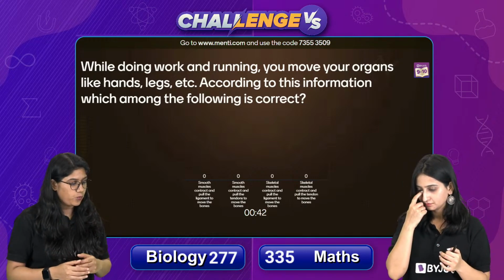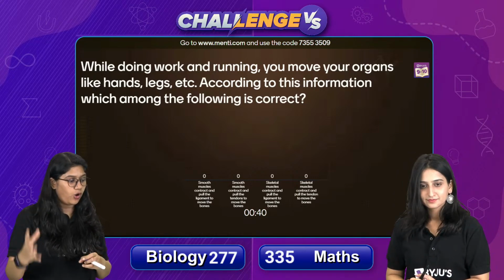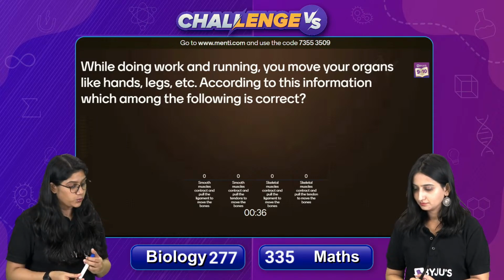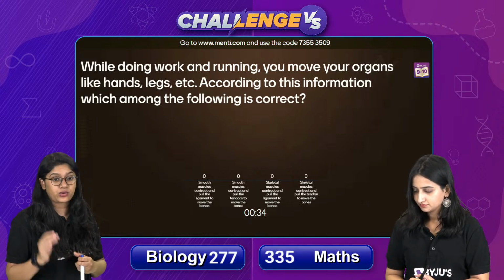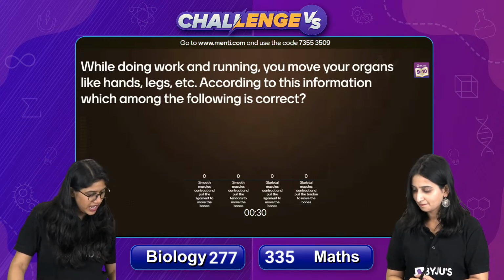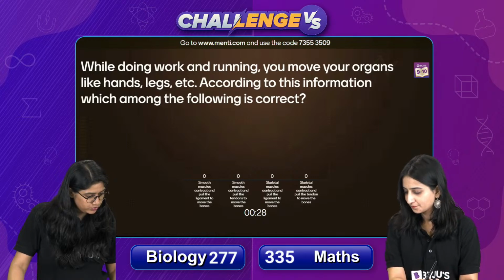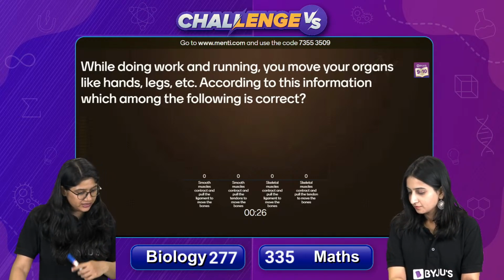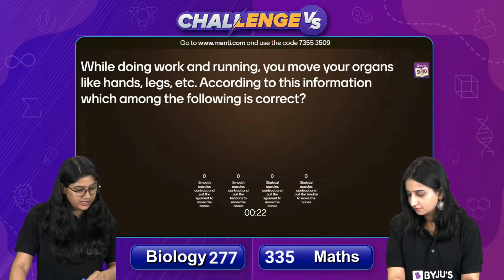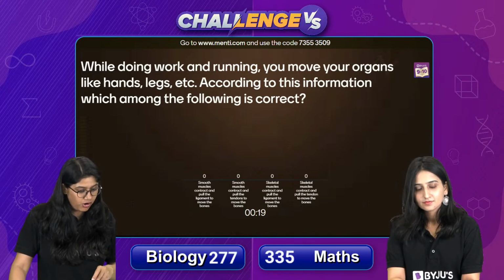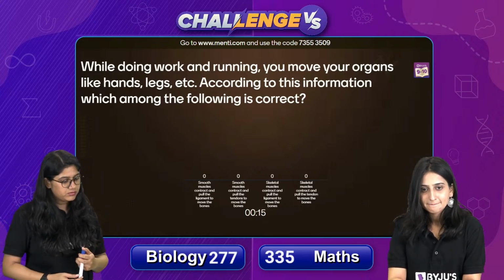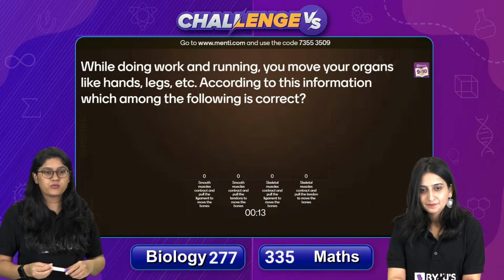Here we have a very interesting question. While doing work and running, you move your organs like hand, legs, etc. According to this information, which among the following is correct? Read the options carefully. Smooth muscles contract and pull the ligament to move the bones. Smooth muscles contract and pull the tendons to move the bones. Skeletal muscles contract and pull the ligaments to move the bones, or skeletal muscles contract and pull the tendons to make the movement of the bones.